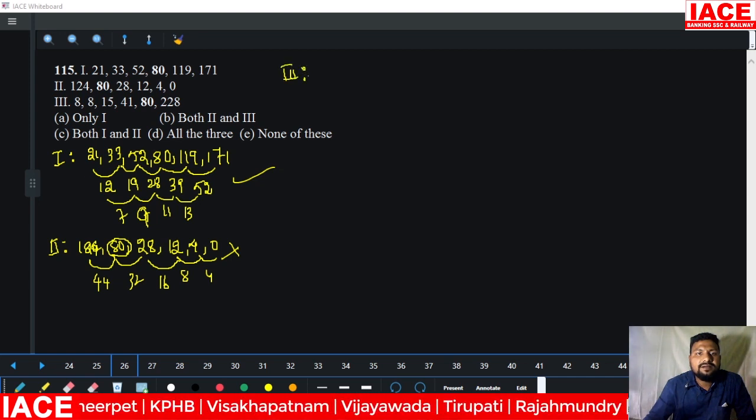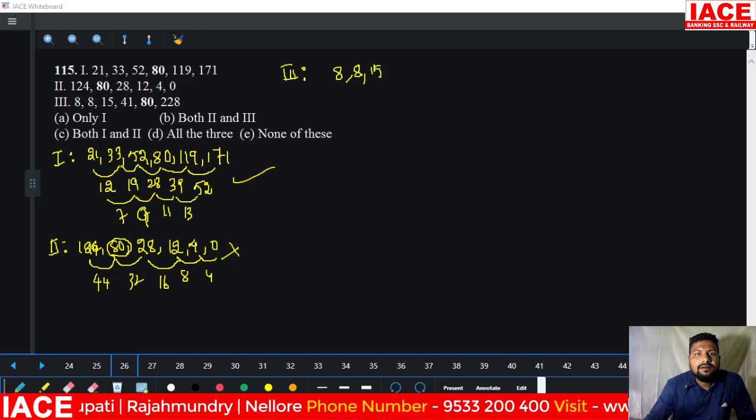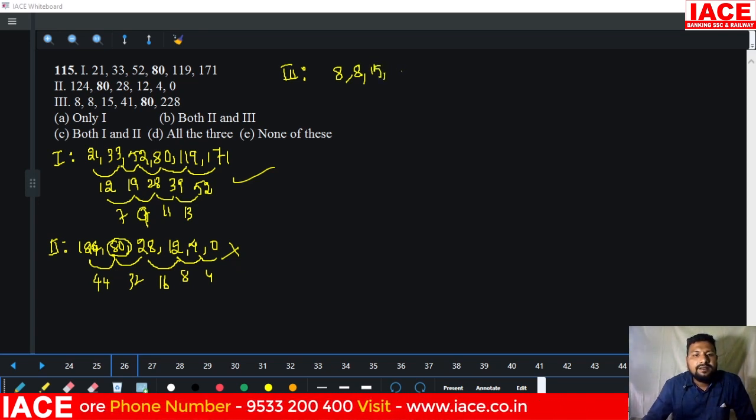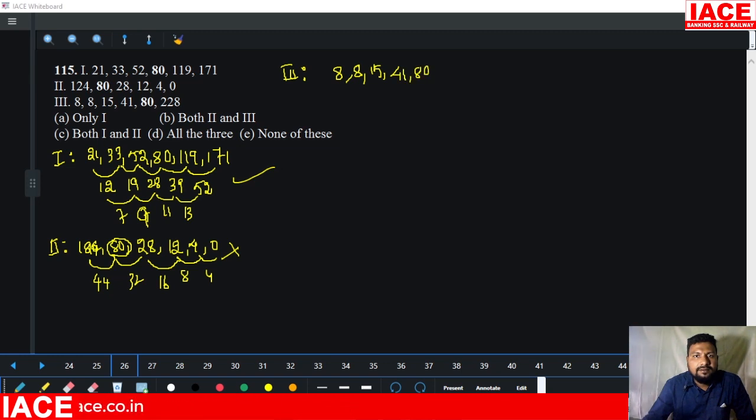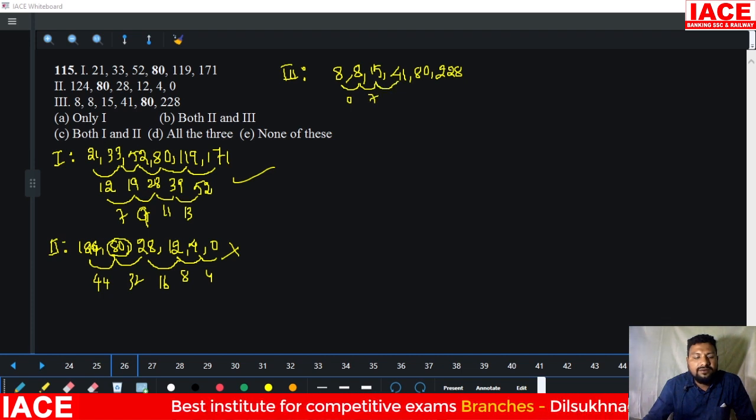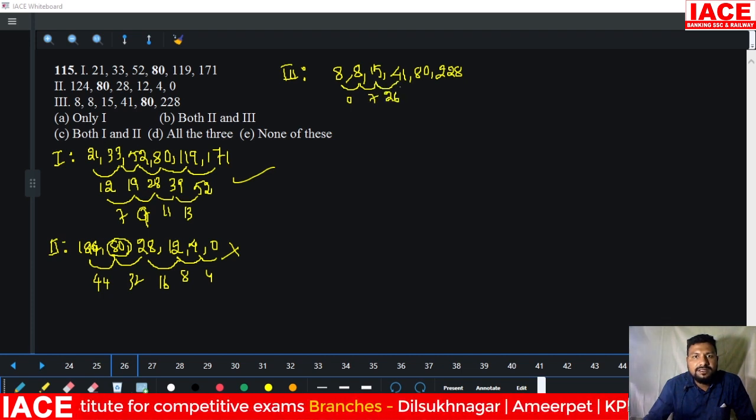Check statement 3: 8, 8, 15, 41, 80, 228. 8 to 8 means how much difference? 0 difference, and 7 difference. And 15 to 41 difference is how much? 26.